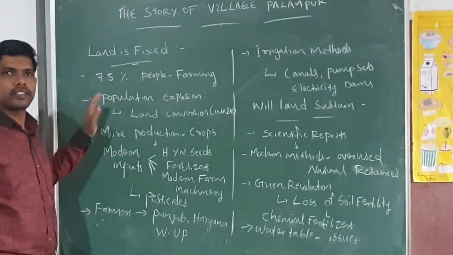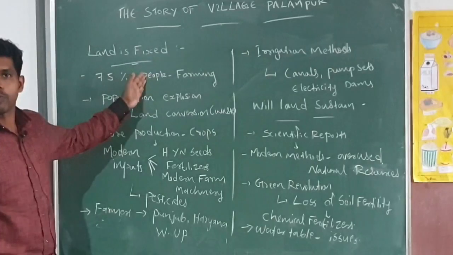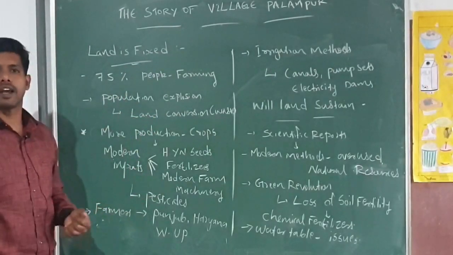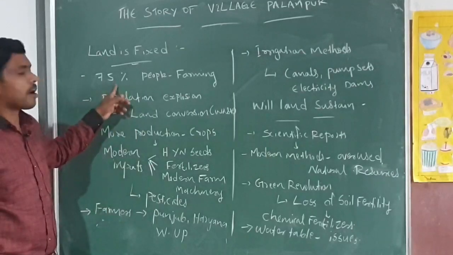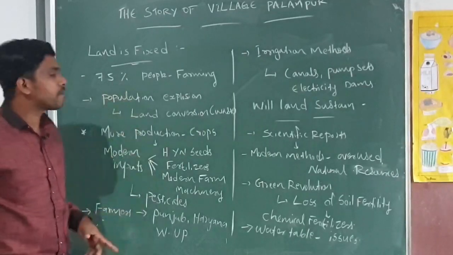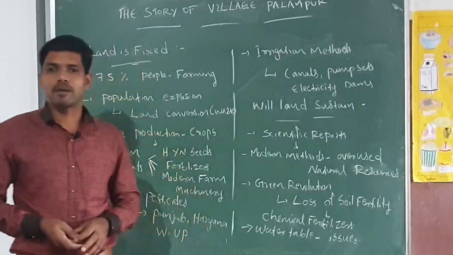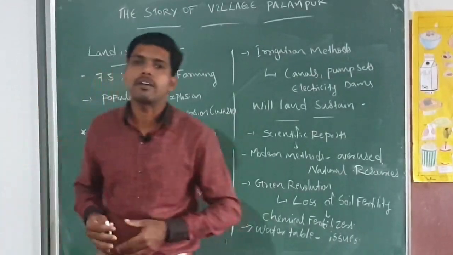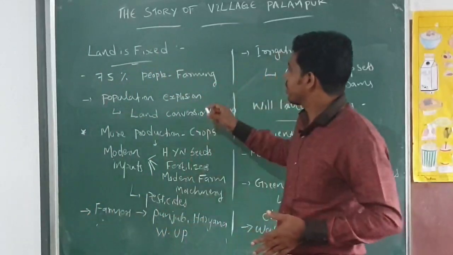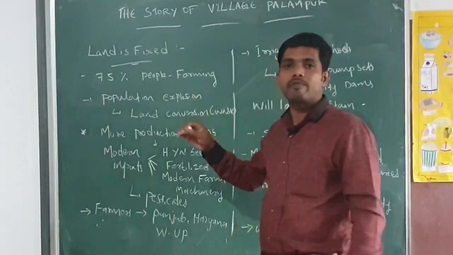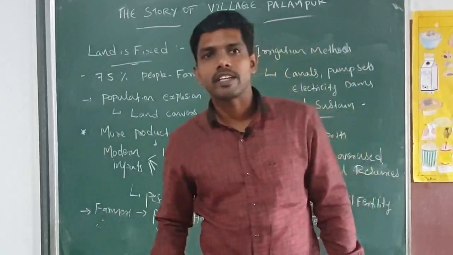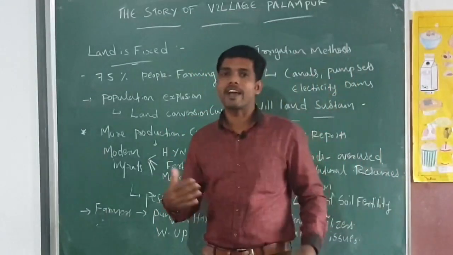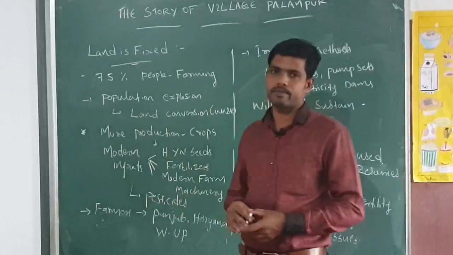In the case of Palampur, we can take the all-India case of land. Here in Palampur, 75% of the people are engaged in farming activity, and the remaining 25% are engaged in different types of occupations. At present also, the majority of people are engaged in farming activity.